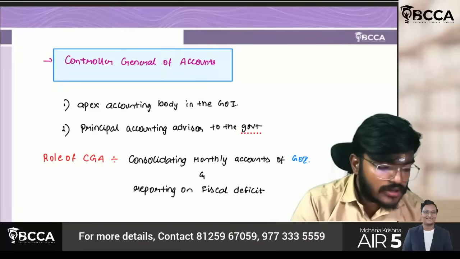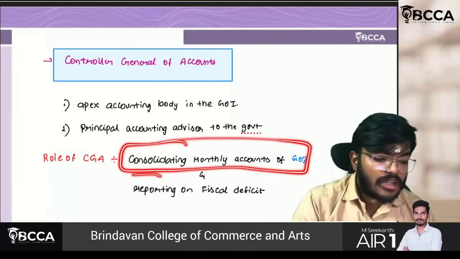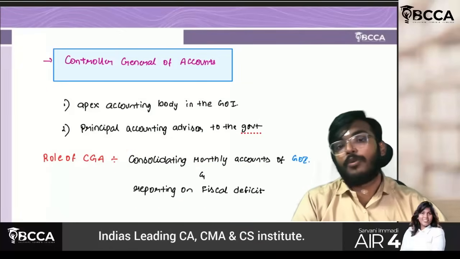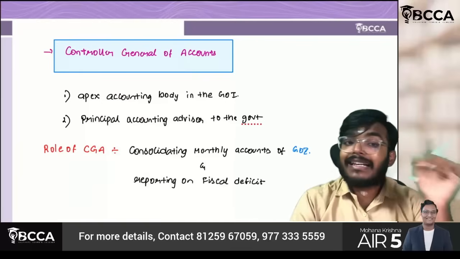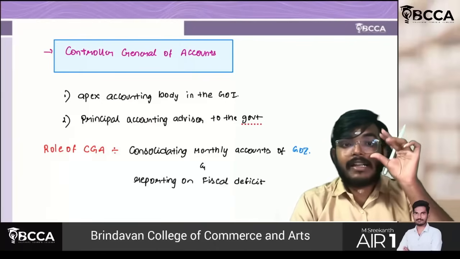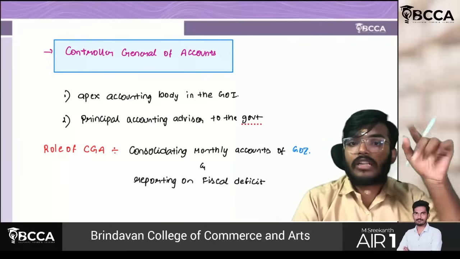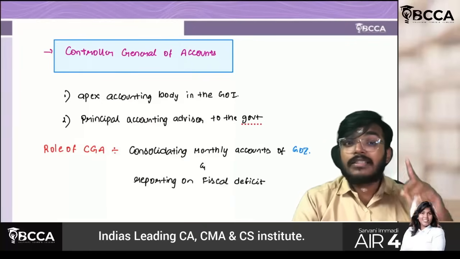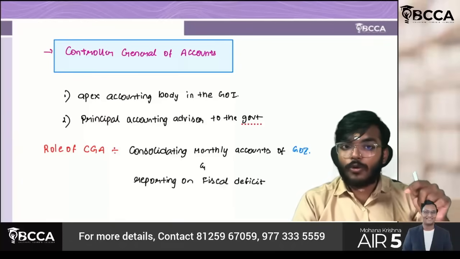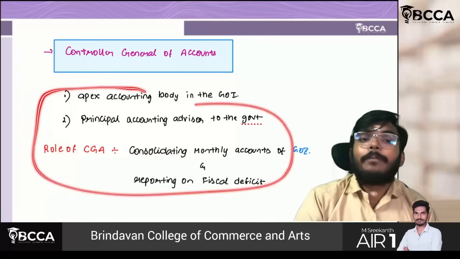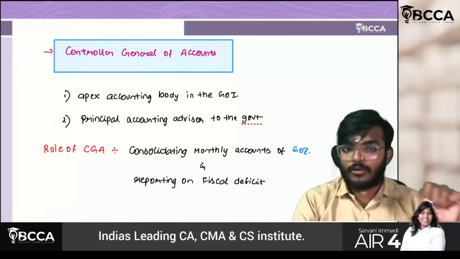His role is to consolidate the monthly accounts of all government of India and he should only report on fiscal deficit. Once this is done, C&AG will do the audit of the government along with the preparation of accounts of the government. Consolidated accounts of the government at union level or at state level will act as an input for the C&AG to prepare those accounts.